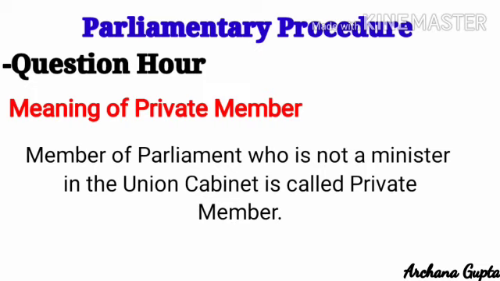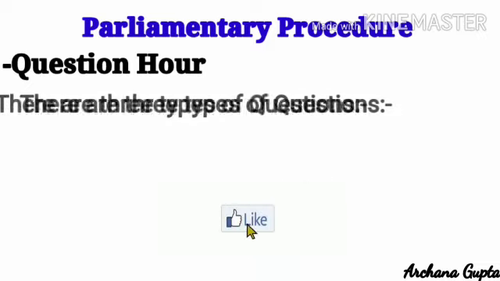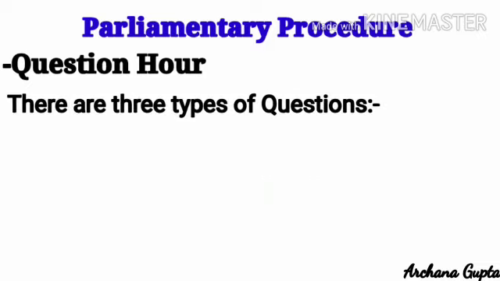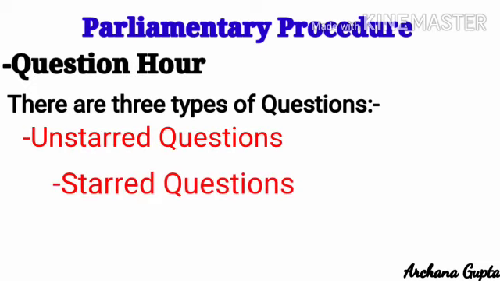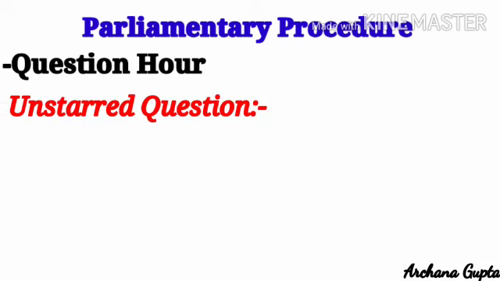Okay, and the right of the member to ask a question of the government is known as interpellation, and such questions are addressed to the chair and the government is obliged to answer them. As I told you, the first hour of every working day of the House is reserved for questions unless otherwise decided by the Speaker. A member has to give 10 days' notice for a question, and there are three types of questions: unstarred questions, starred questions and short notice questions. So let's see one by one.